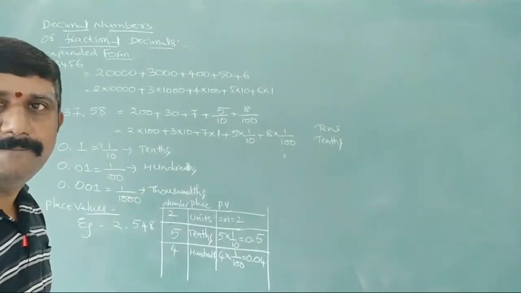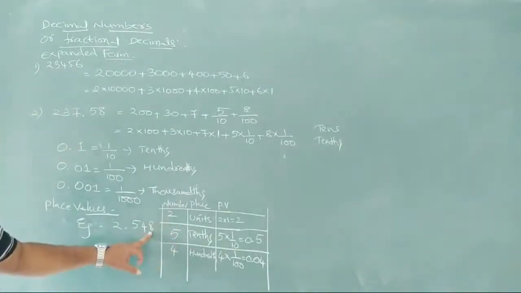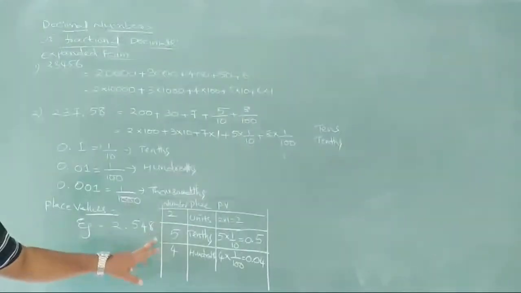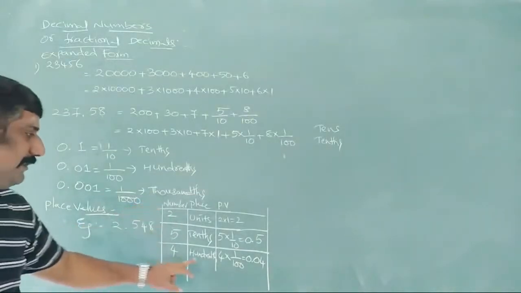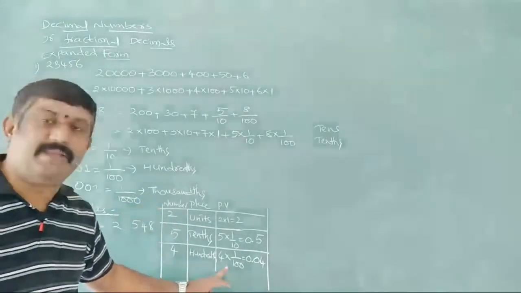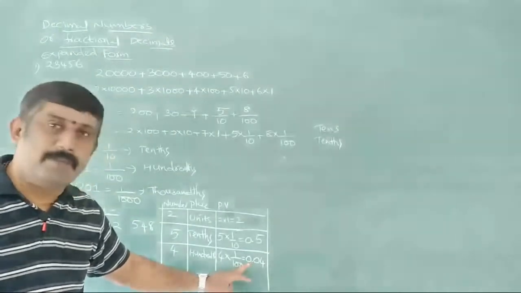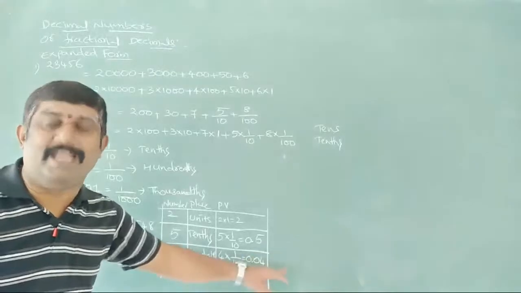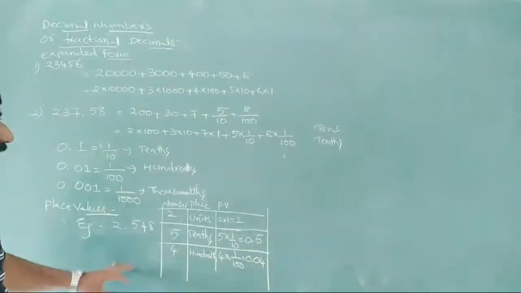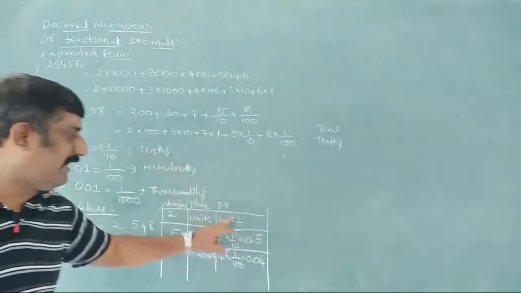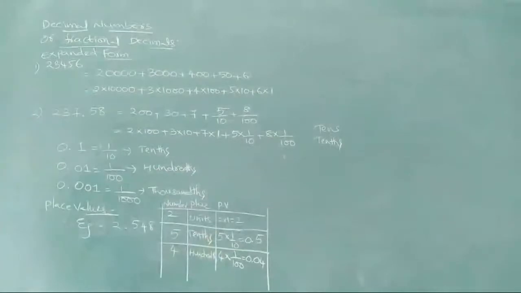0.04 we'll write here. So these are the number place values. One more we have here, 8. How are we writing 8? 8 is in the thousandths place, so it can be written as 8 into 1 by 1000, or 0.008. So like this we can decide the places as well as the place values also. Let me take one more example if you need.